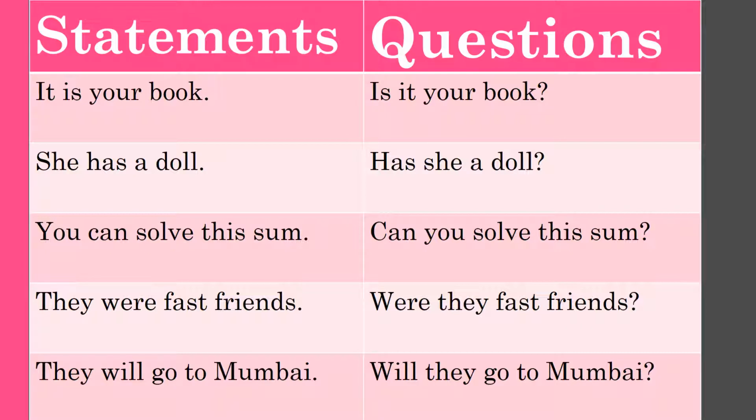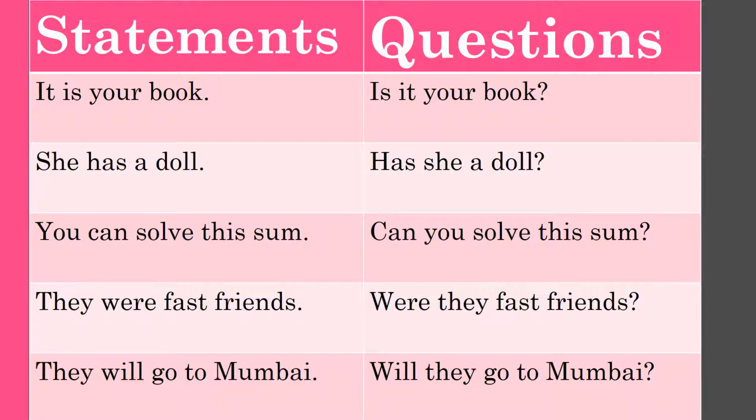So students, please notice very carefully that the sentences on the left hand side state or express something, and such sentences are called assertive sentences or statements. They end with a full stop. But the sentences on the right hand side ask something. Such sentences are called interrogative sentences or question. A question mark is placed at the end of an interrogative sentence.